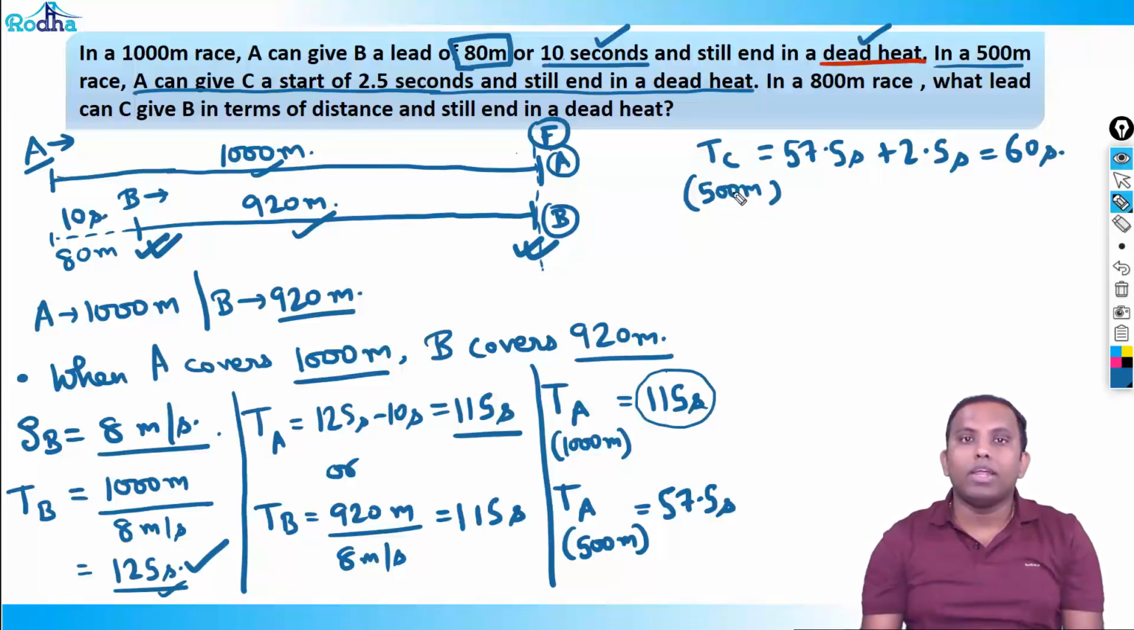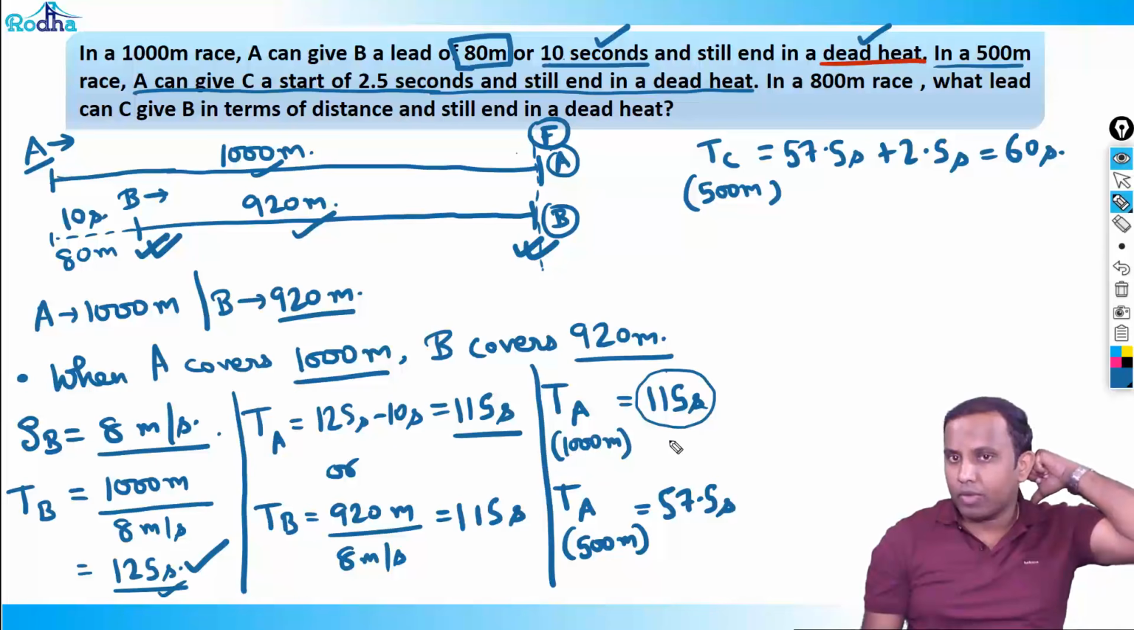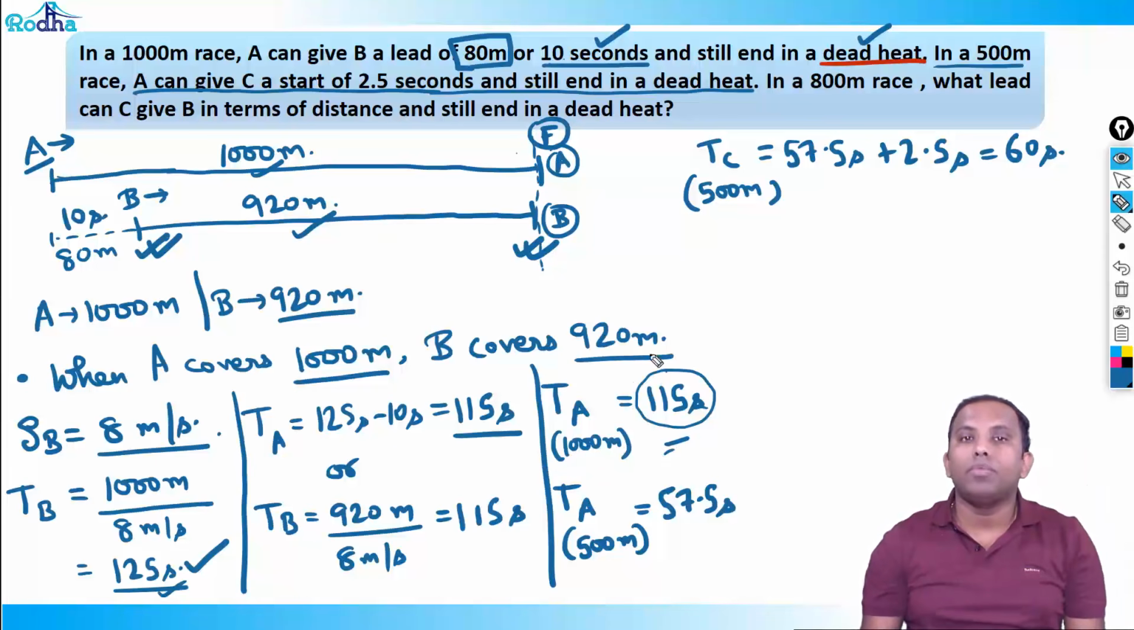Why plus 2.5? Same way, I told you, when A can finish the race in 115 seconds and give B a lead of 10 seconds, that means B takes 10 extra seconds to finish the complete race. So the time taken by B to finish the whole 1000 meters, not 920 meters, is 115 plus 10, 125 seconds. Same way, if A can give C a start of 2.5 seconds, C took 2.5 seconds more than A to finish the race. That is 57.5 plus 2.5, 60 seconds.